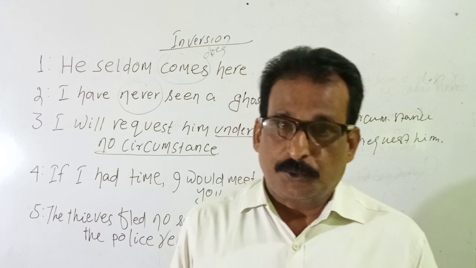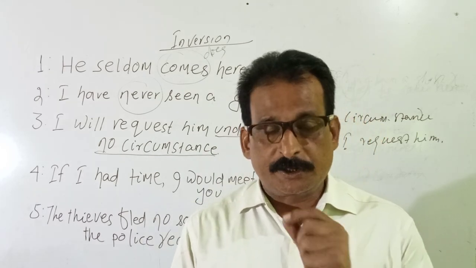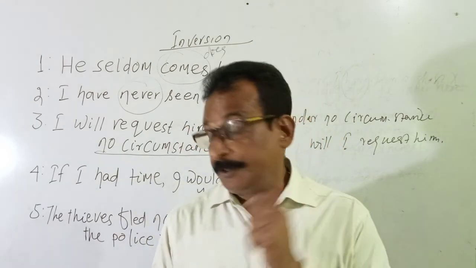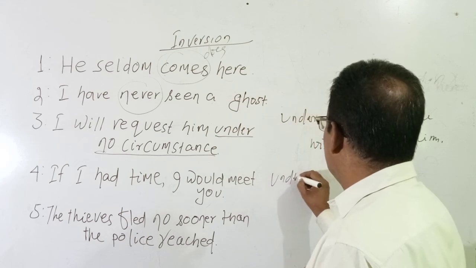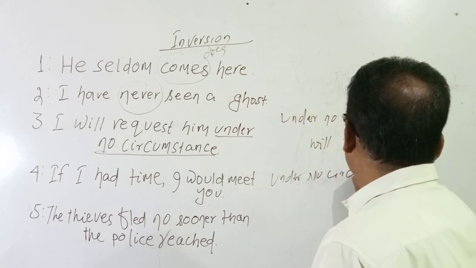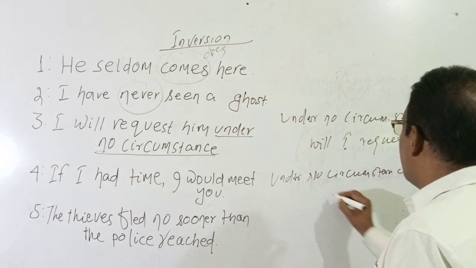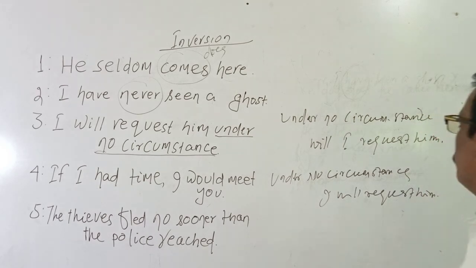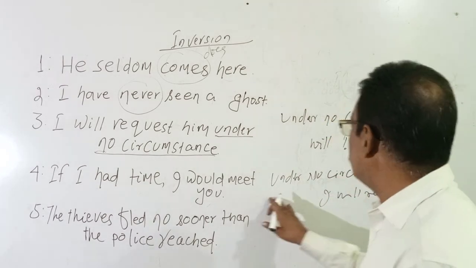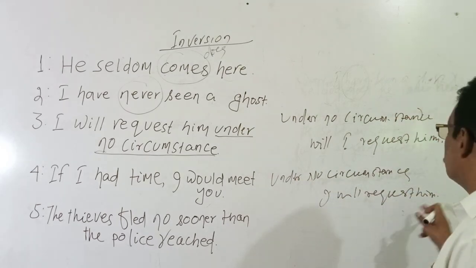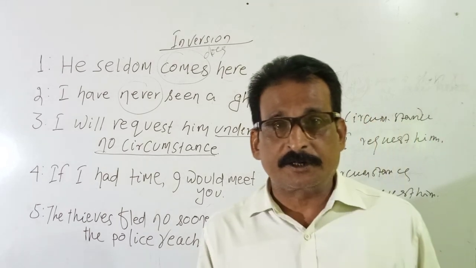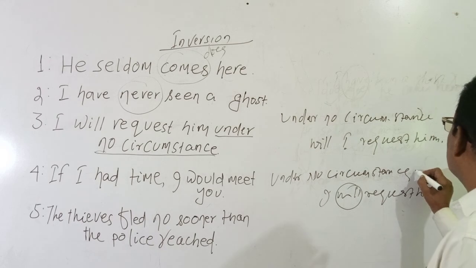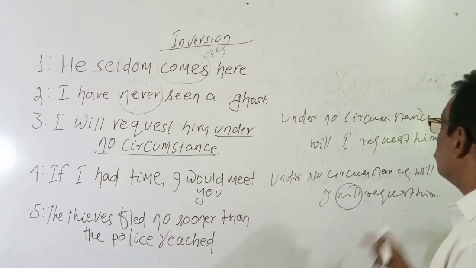This is the rule. But in competitive examinations, the question generally comes in correcting grammatical errors or spotting the errors. If the question is like this: Under no circumstance, I will request him. Mark the error. The students generally will think that this is correct, but no. Here the inversion rule must be applied. So here will must come here: Under no circumstance, will I request him.